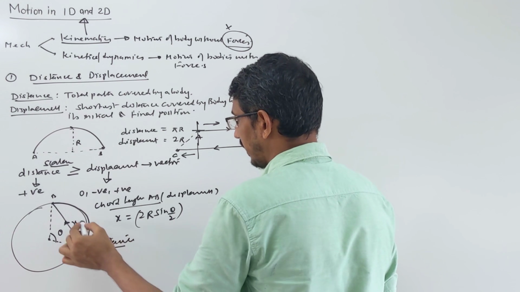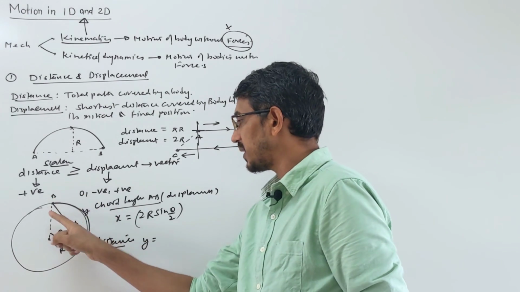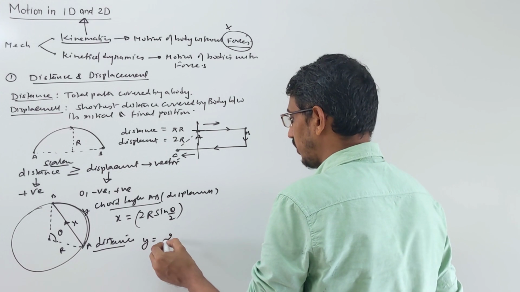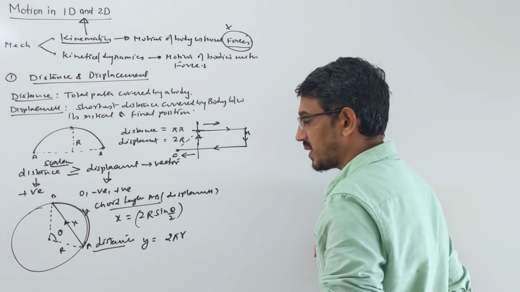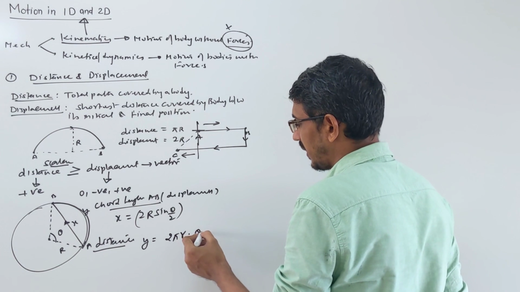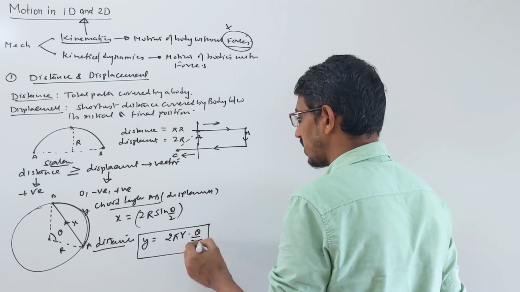Then you know how you write it, let's call that y. So y will be what? This is an arc simply subtending an angle of theta here, right? So we know that to complete 2 pi r, that will be for 360. So we need just theta by 2 pi. Theta you can put in radian, then 2 pi, if you put in degrees, then you write 360. That will be your distance.